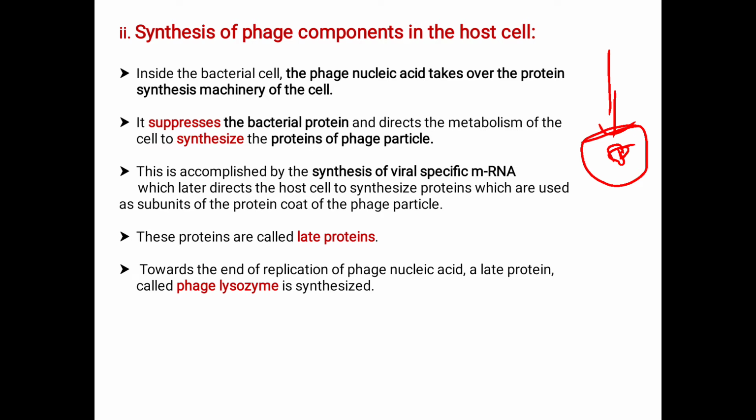Here, inside the bacterial cell, the phage nucleic acid, that is the hereditary material, maybe DNA or RNA, takes over the protein synthesis. As we know, protein synthesis includes two steps, transcription and translation.